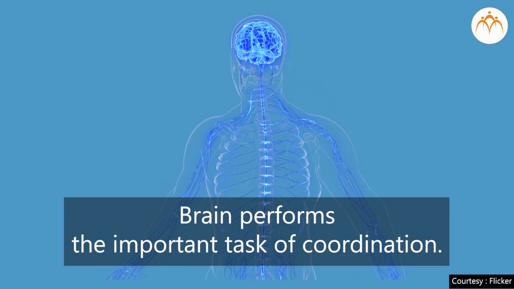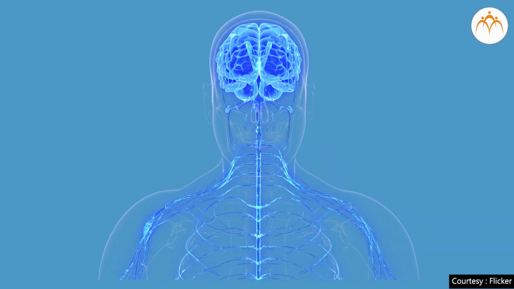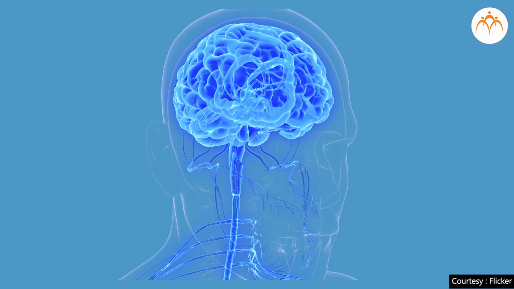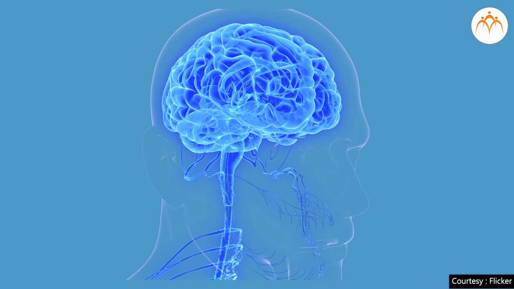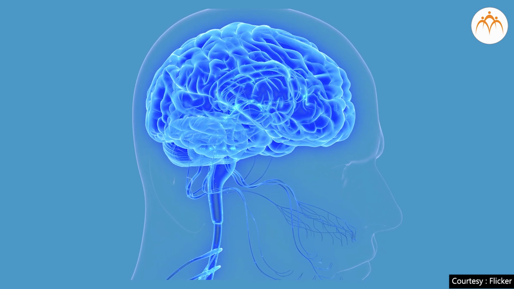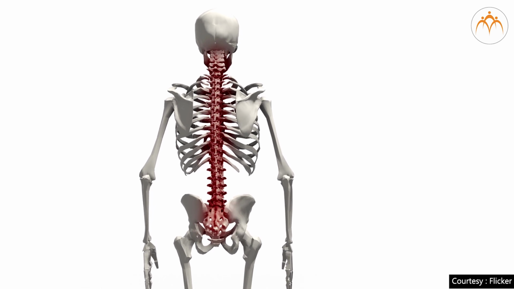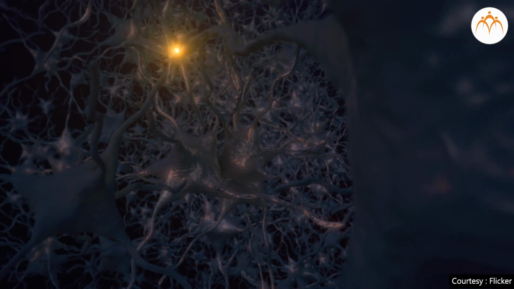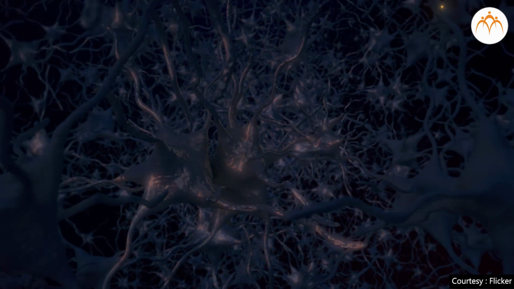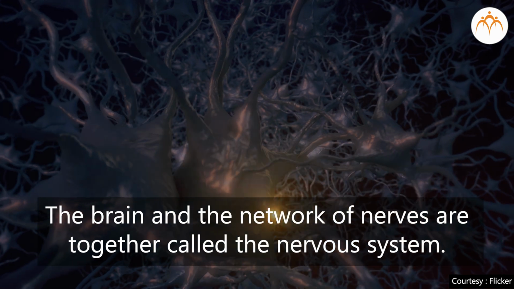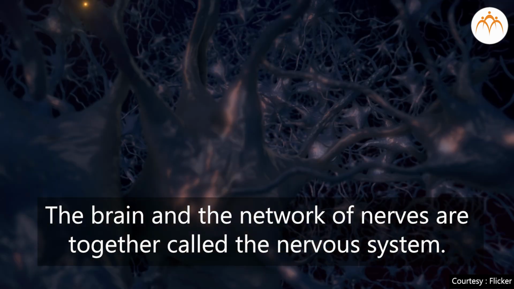Brain performs the important task of coordination. The brain is in contact with all the parts of our body. There is a network that connects the brain with all the different parts of our body. This is a network of nerves that carry messages to and fro between the brain and the parts of the body. The brain and the network of nerves are together called the nervous system.